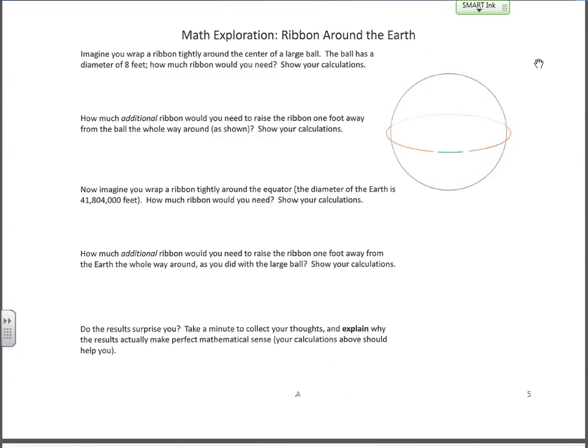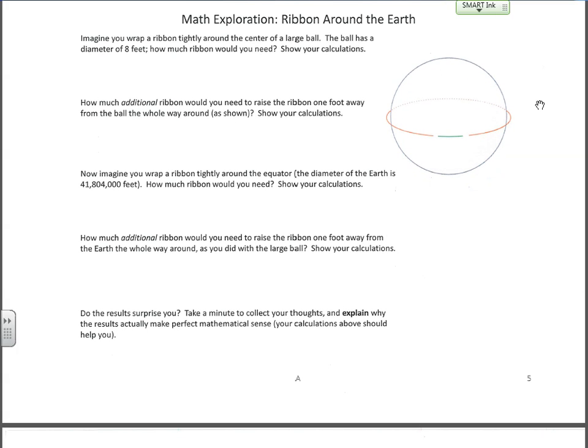Math exploration, ribbon around the earth. Imagine you wrap a ribbon tightly around the center of a large ball, basketball, soccer ball, or whatever. The ball has a diameter of 8 feet, so probably wouldn't be a basketball then. Maybe one of those giant pool balls or something like that. Not pool like shooting pool, but pool like a swimming pool. Anyway, the ball has a diameter of 8 feet. How much ribbon would you need?